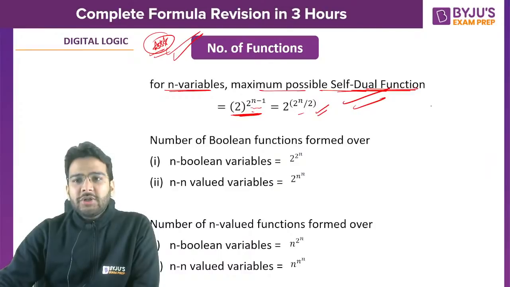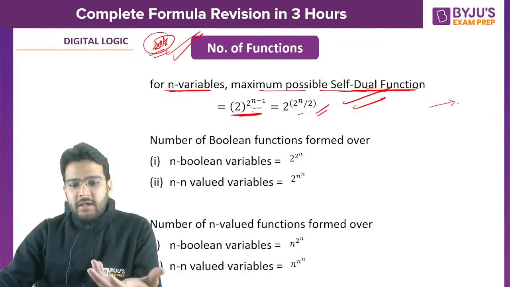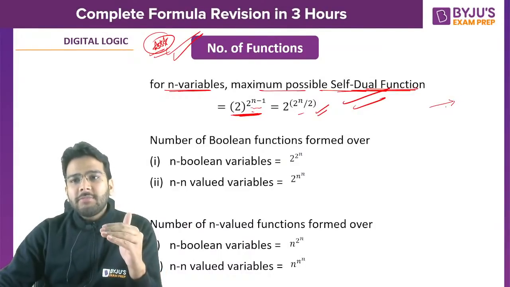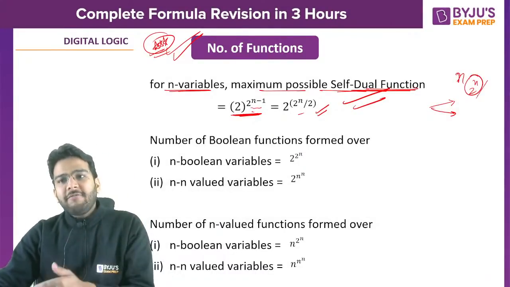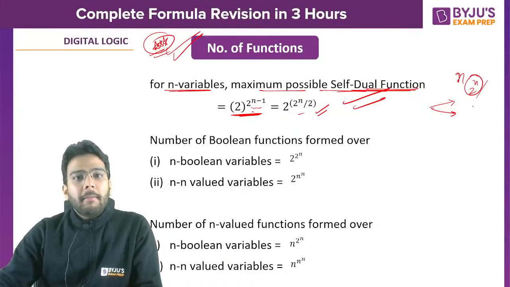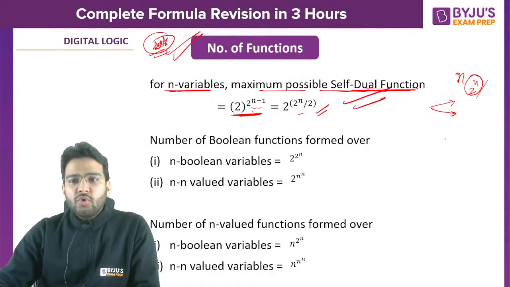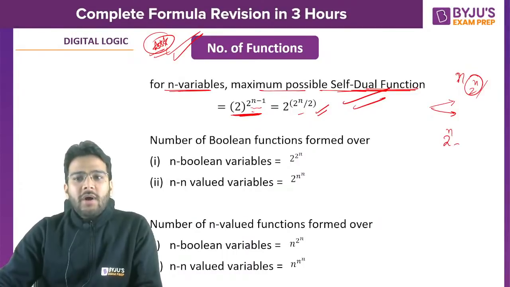Guys, in a neutral function you should have the number of max terms equal to the number of min terms. If you have n variables, 2 raised to the power n combinations, that means half of that will be the number of min terms and the number of max terms. So out of the total you have to select half of it. So you can say 2 raised to the power n by 2, or you can write 2 raised to the power 2 raised to the power n minus 1.